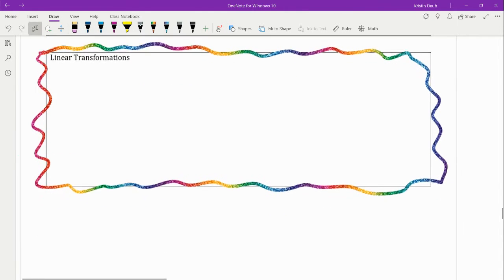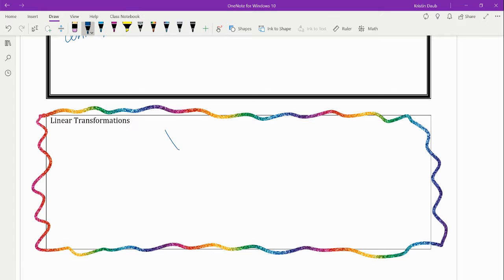So let's call our old random variable X and our new random variable Y. And I'm going to add or subtract by a value of a. I'm going to multiply by a value of b. Remember that random variables always take capital letters. That's why I've made the Y and the X so drastically big, because they're capital letters. Now this always follows the order of operations. That is always true, and that has not changed. So when you are calculating your linear transformation, make sure you multiply first and then you add second.